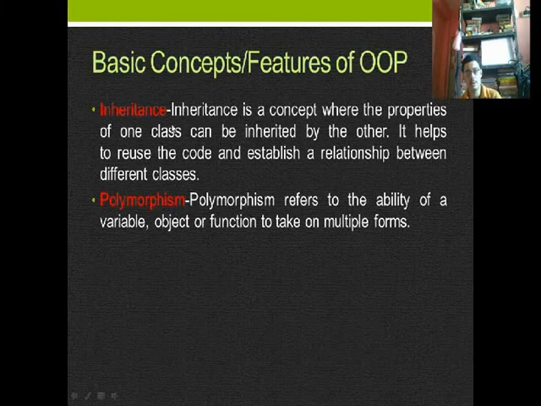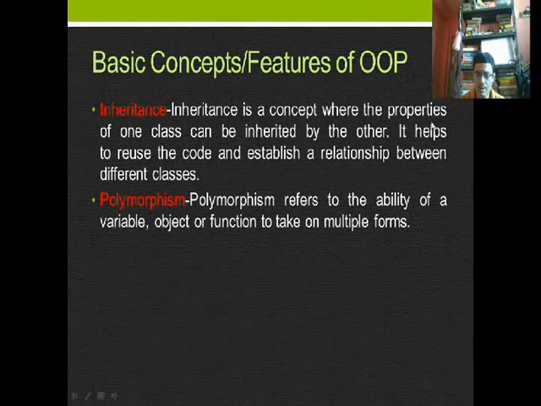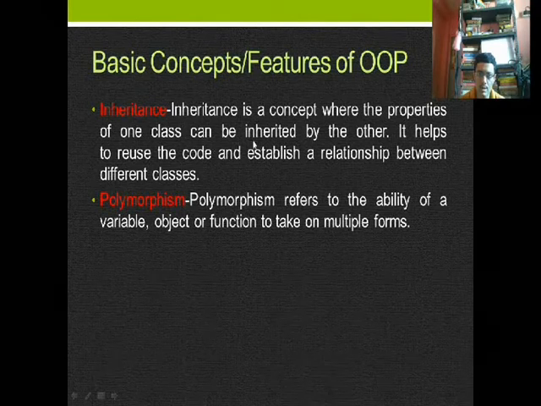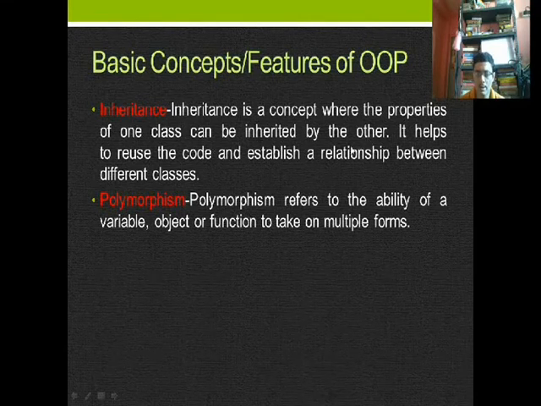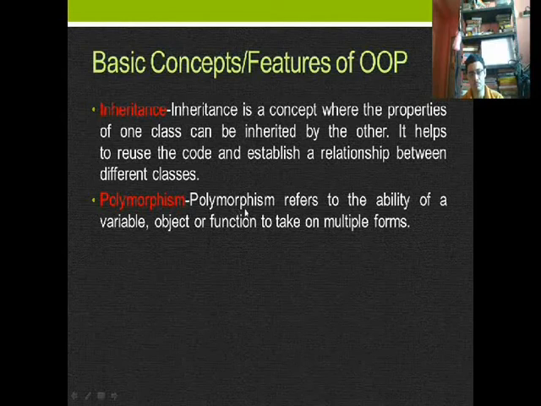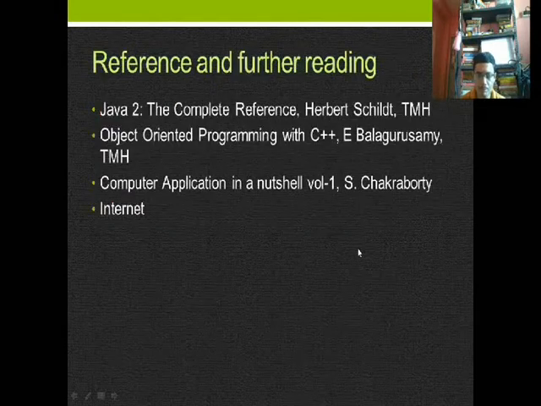And then inheritance. What is inheritance? Inheritance is a basic concept where the properties of one class can be inherited by another. It helps to reuse the code and establish a relationship between different classes. Now the last one is polymorphism. Polymorphism refers to the ability of a variable, object or function to take on multiple forms.